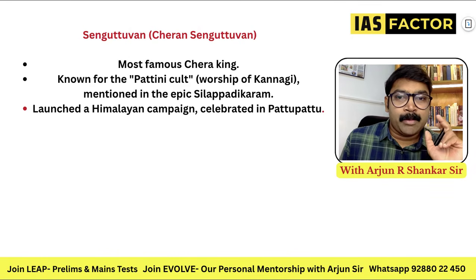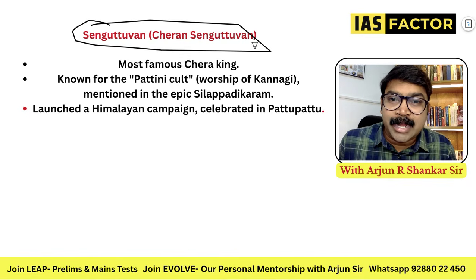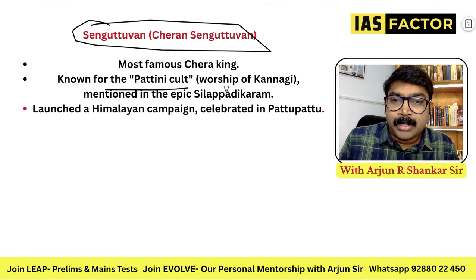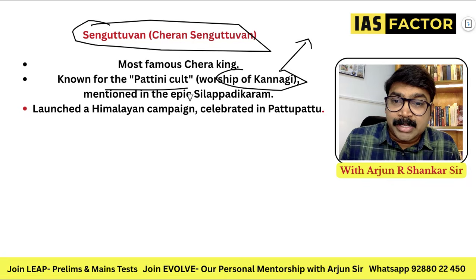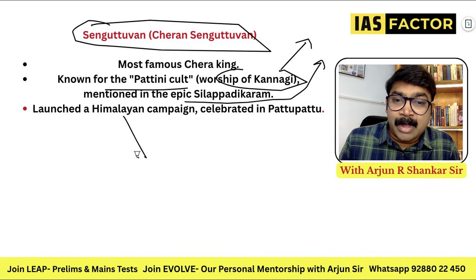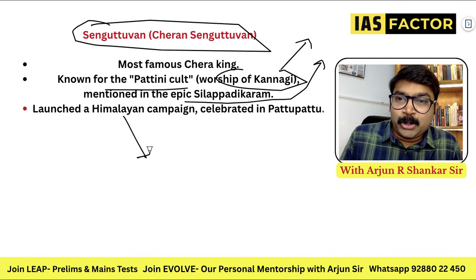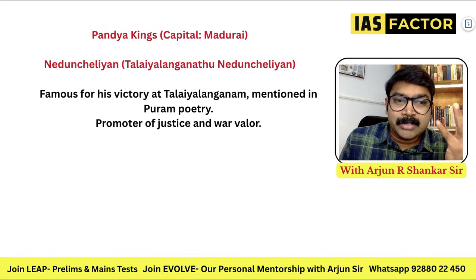That one thing you can remember: if you forget, don't forget Senguttuvan. He is the red Cheran, called Cheran Senguttuvan. He is known for the Pattini cult, or the worship of Kannaki. The story of Kannaki, mentioned in the Silappadikaram, is very popular. He even launched a Himalayan campaign, which is mentioned in the Pattuppattu. So Cheran Senguttuvan, or red Cheran, remember, is very popular.